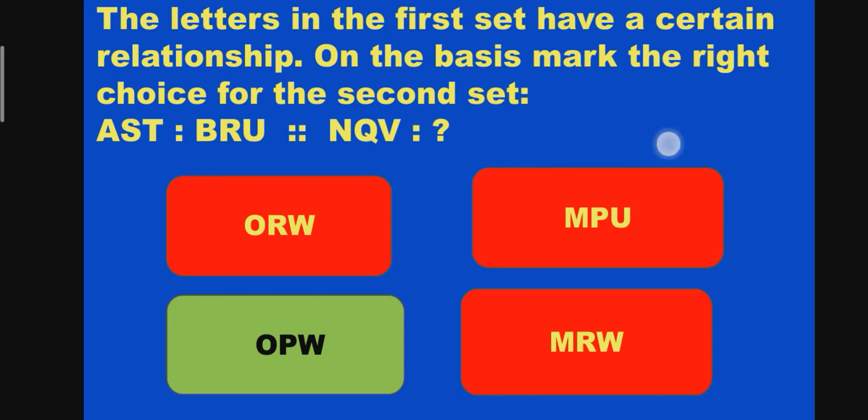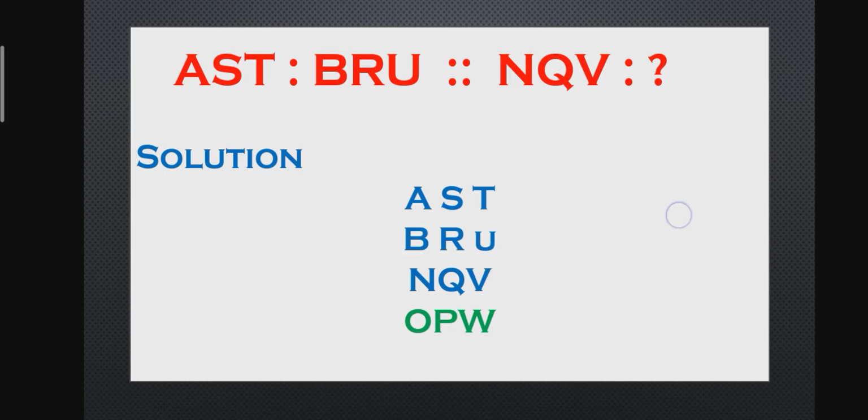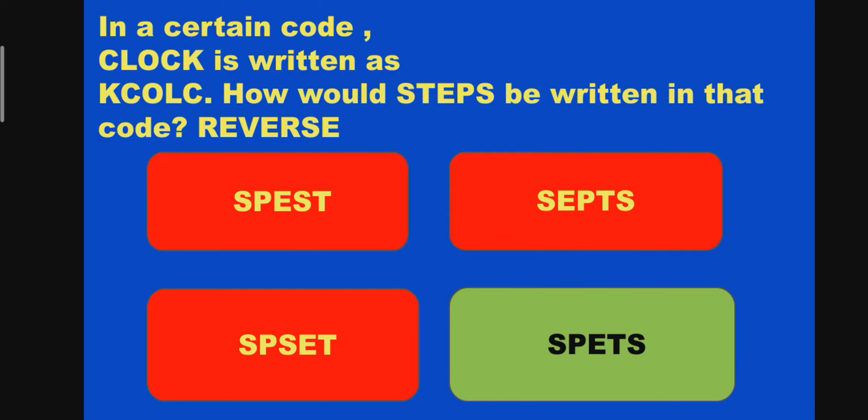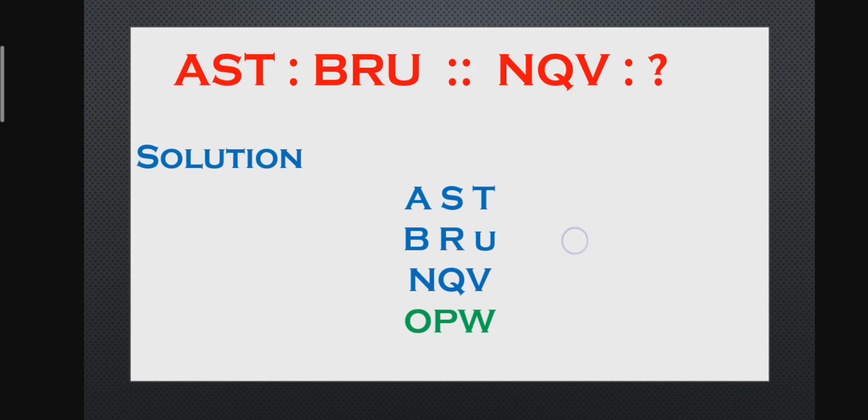Relationship between the words: AST, BRU, NQV. Answer is OPW. See here. The last digit: TUVW in order.